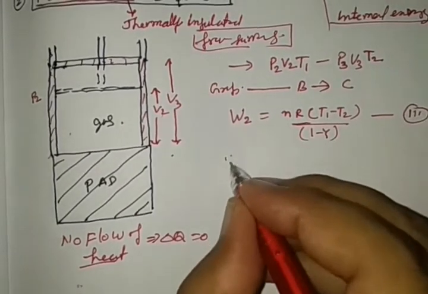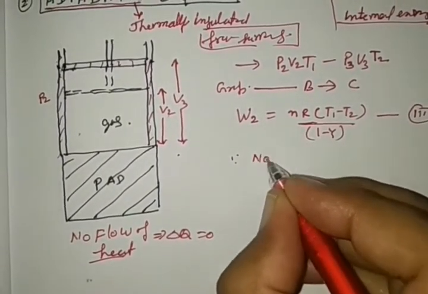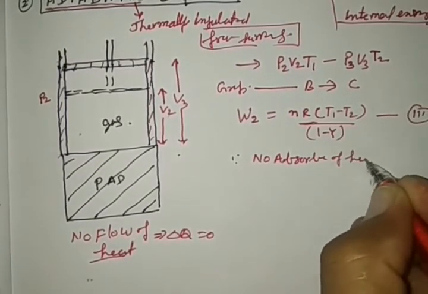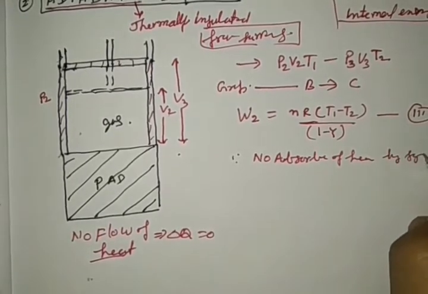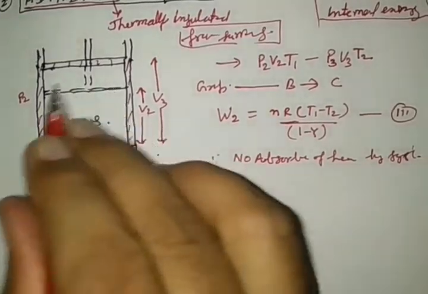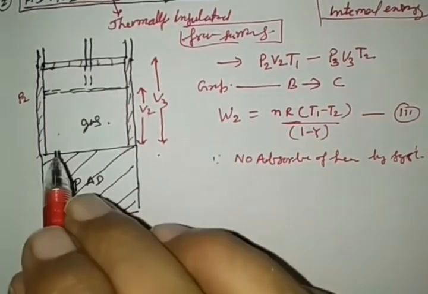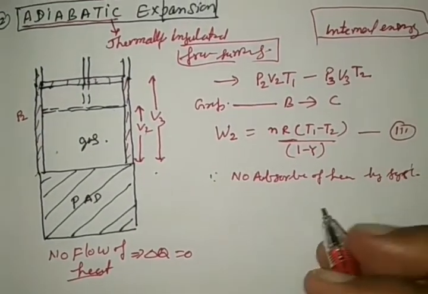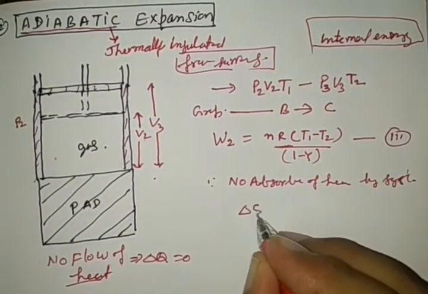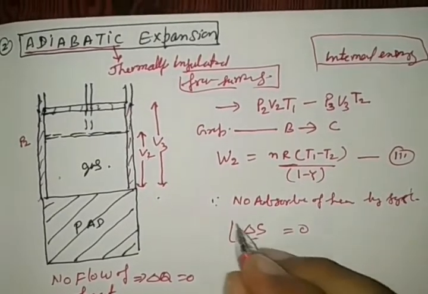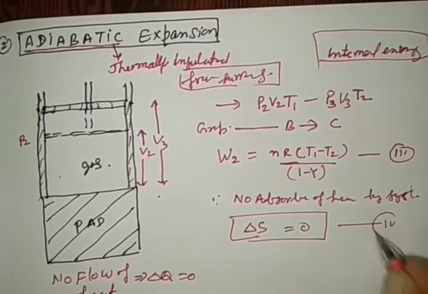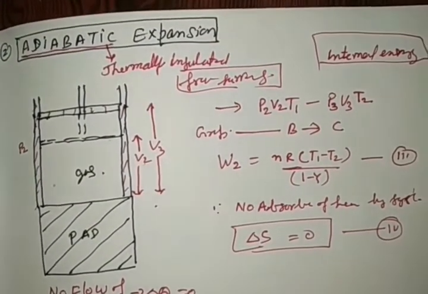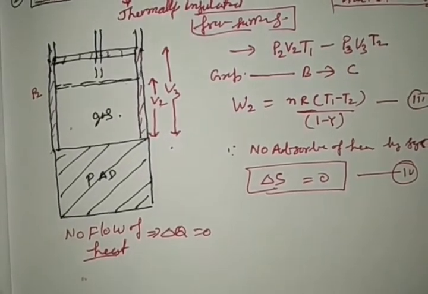Since there is no absorption of heat by the system, because it is thermally insulated from the surroundings on all sides, the work is done at the cost of internal energy. So the change in entropy is 0. No change in entropy. This is about the second step of the Carnot cycle.